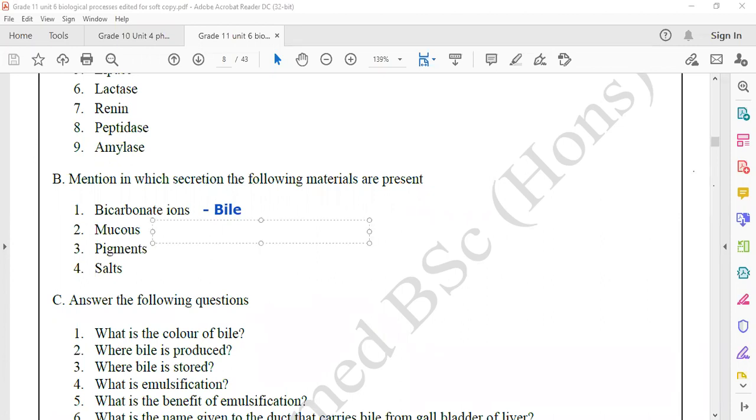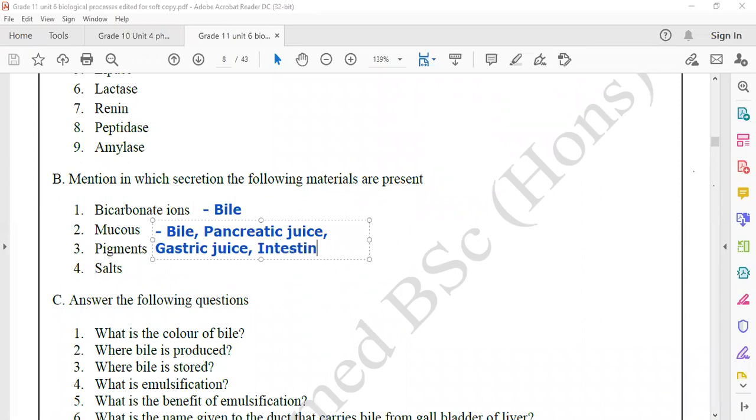Mucus. All secretions in the digestive system have mucus. So bile also has mucus. Pancreatic juice also has mucus. Gastric juice also has mucus.